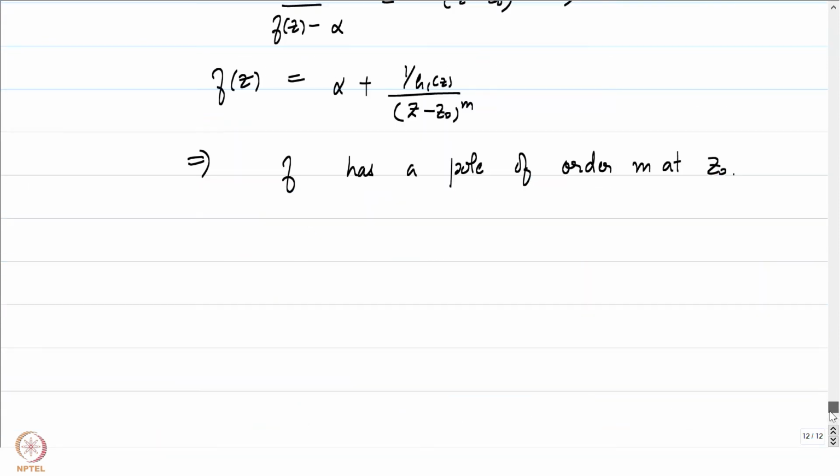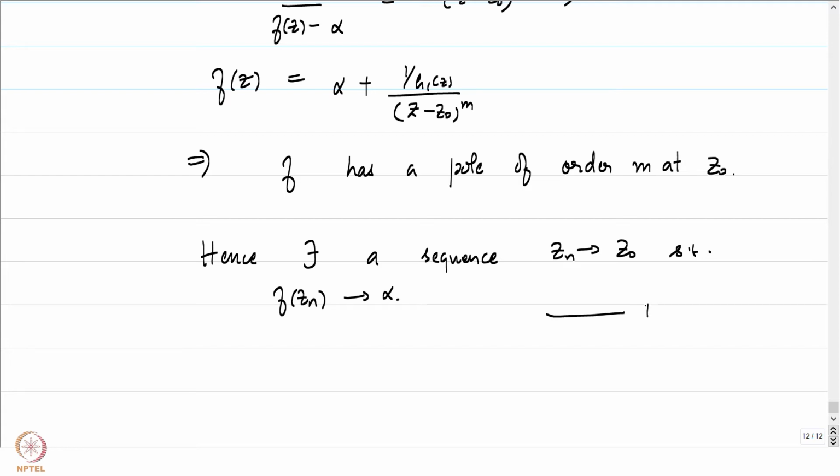Therefore, there exists a sequence z_n converging to z0 such that f of z_n converges to alpha. So what we have effectively proved is that the image of D(z0, r) under f is dense in C.